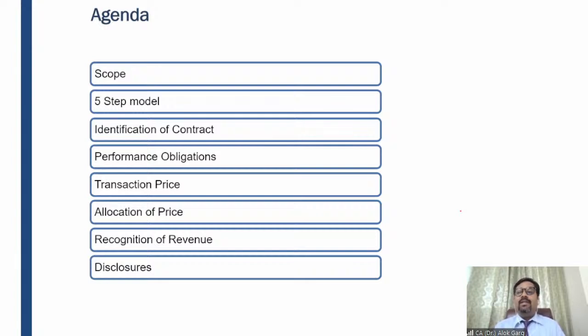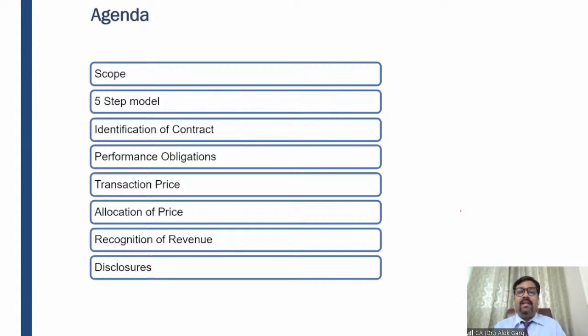And performance obligations are distinct goods or services, right? What is meant by distinct goods or services? These goods and services can be used separately with readily available resources, or can be used by the customer on its own, right? Or these goods and services should be different, should be identified in the contract, and should be distinct and separate as per the context of the entire contract as well. Okay. And you remember we have taken a lot of examples, like the construction activities example as well.